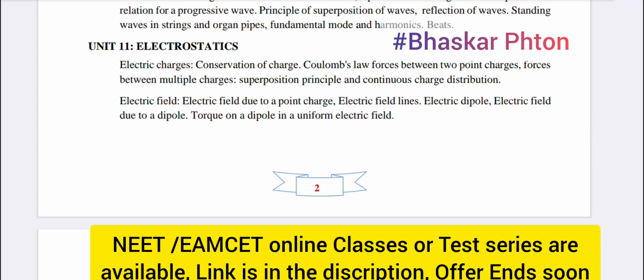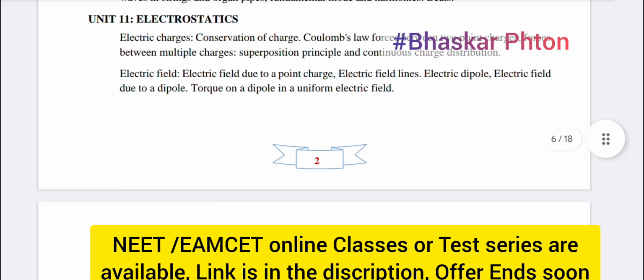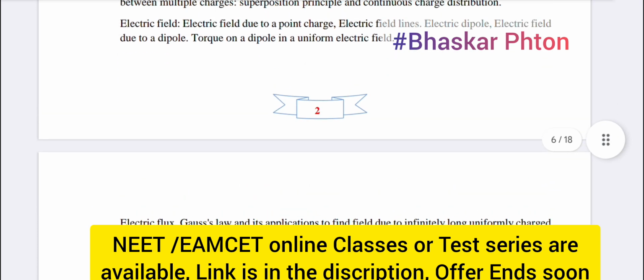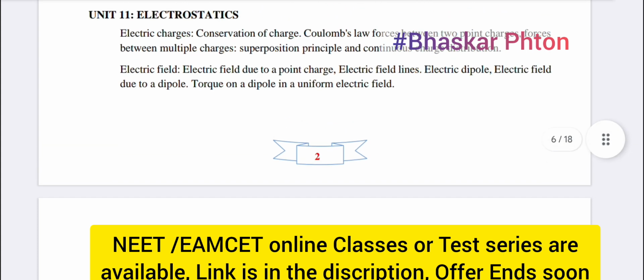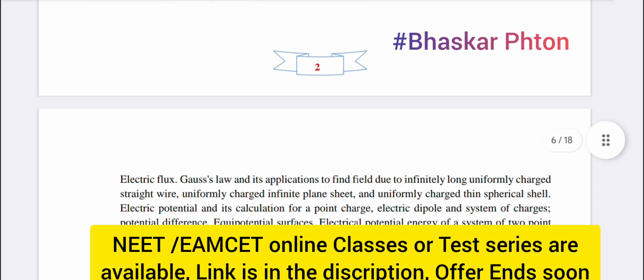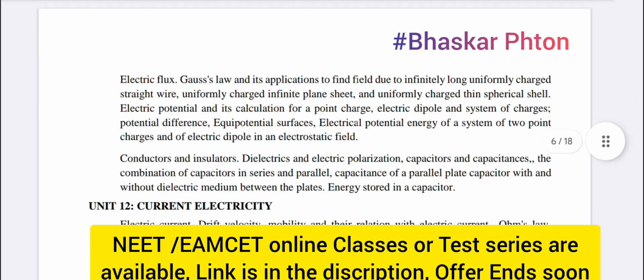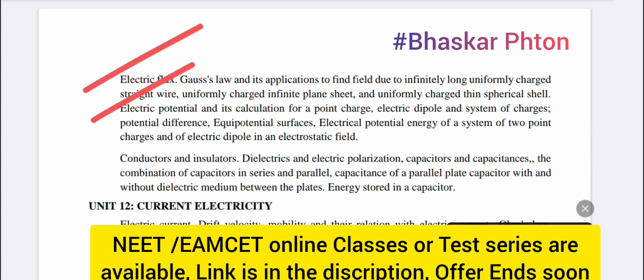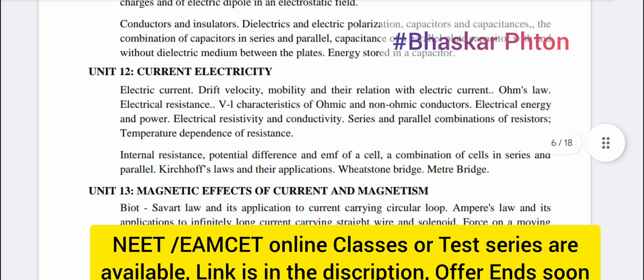Electrostatics: electric charge, electric field, electric potential, dipole, and then electric flux, potential difference, potential energy of the systems. So like conductors, insulators, capacitors, parallel plate capacitors, energy stored in capacitors. Then current electricity.